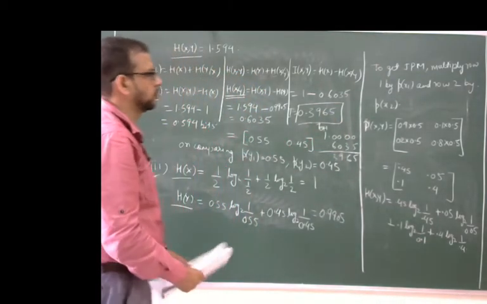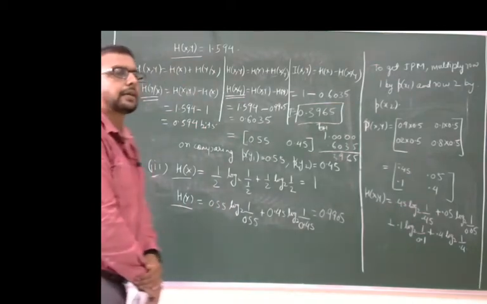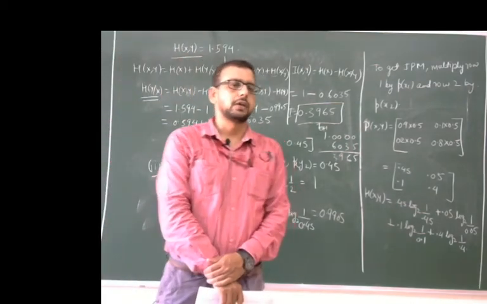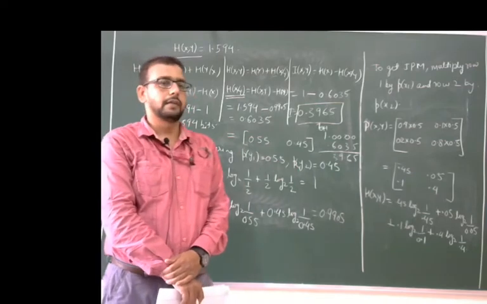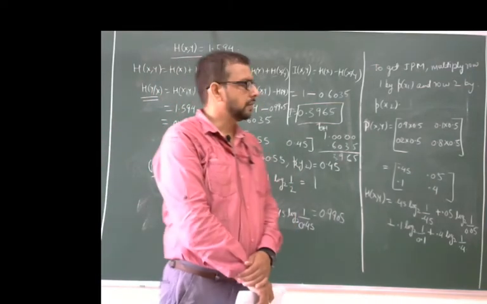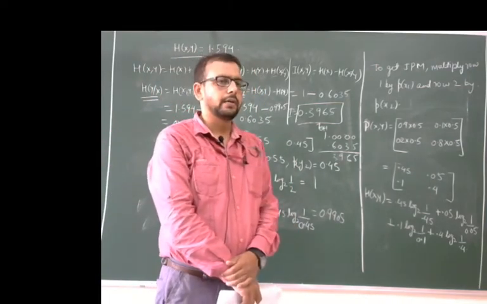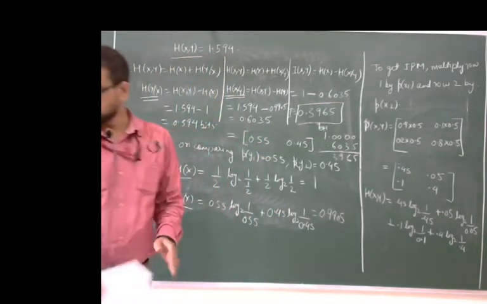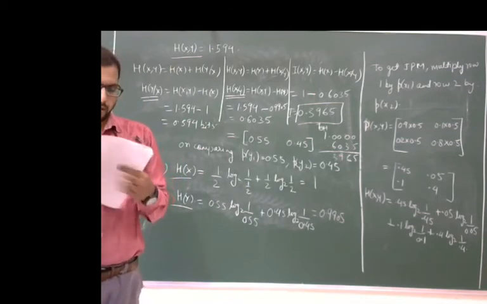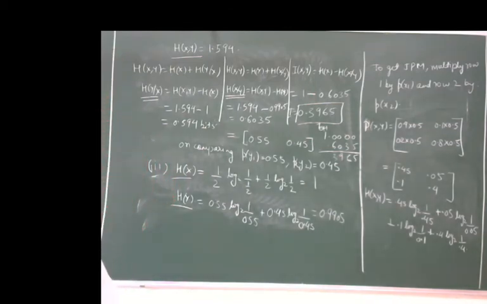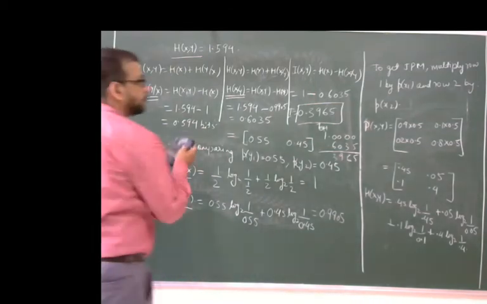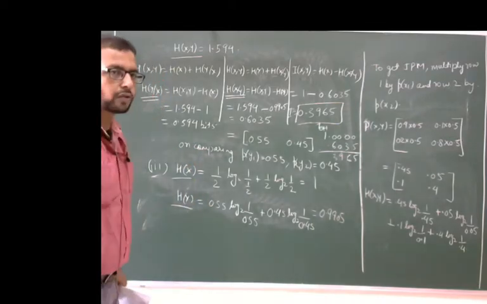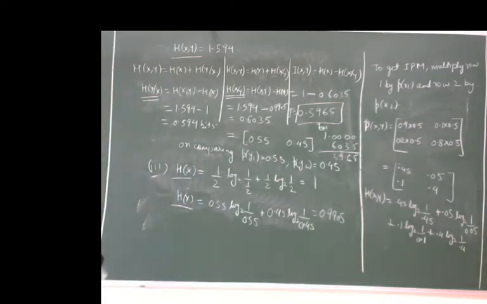This is the complete solution of that numerical. First of all from the channel we make the conditional matrix, and then we use the conditional matrix, and finally we get all the entropies and mutual information. Okay, this is the first numerical based on the channel. Now we have to take the next numerical. I think it should be very clear, you can write down whatever things there are.